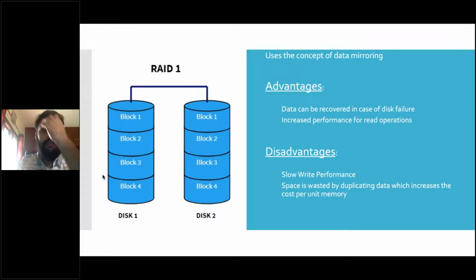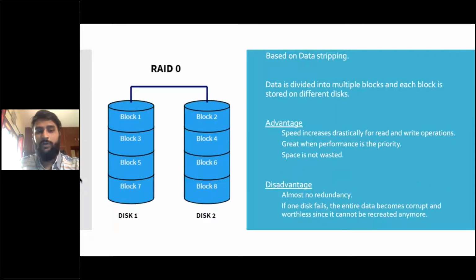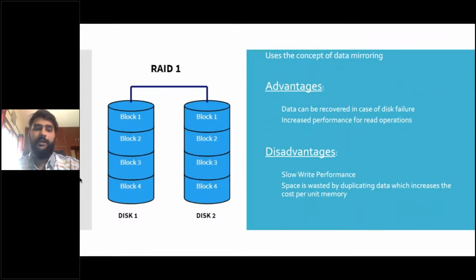Advantages. Data can be recovered in case of a disk failure. Unlike in RAID 0, where if you lose one disk, you cannot retrieve your data from just the other disk, in this case you can, because both disk 1 and disk 2 have the same data. Even if you lose disk 1, you still have disk 2. That is the advantage. This is basically redundancy. I told you I'll tell you what redundancy is, right? This is what redundancy is.